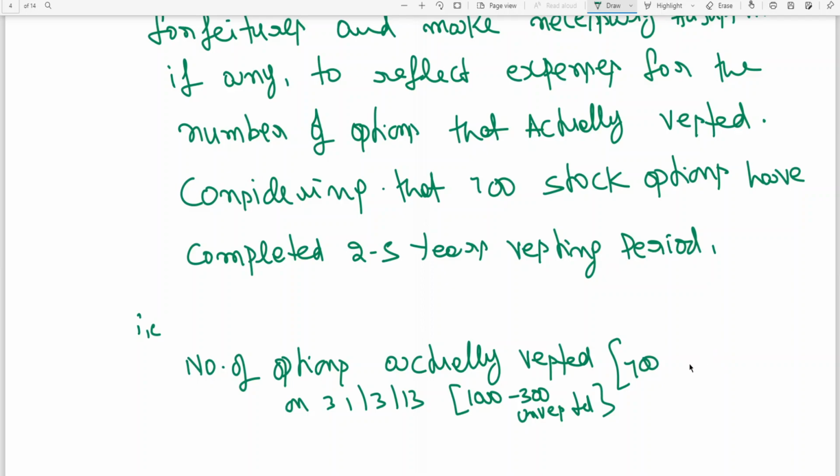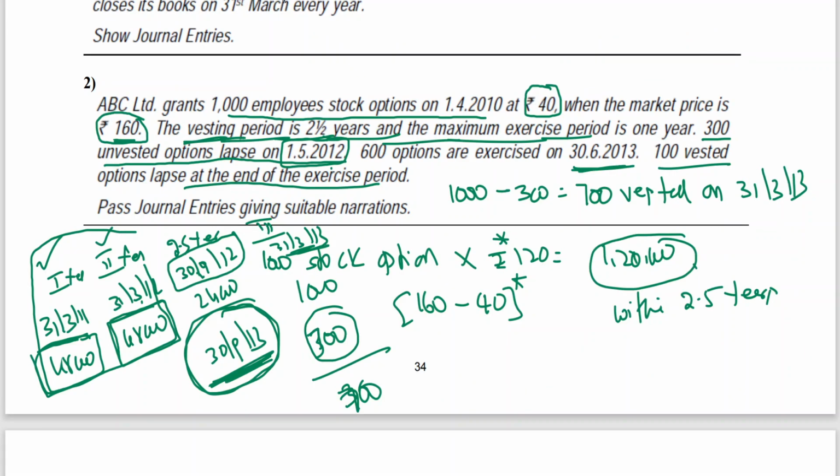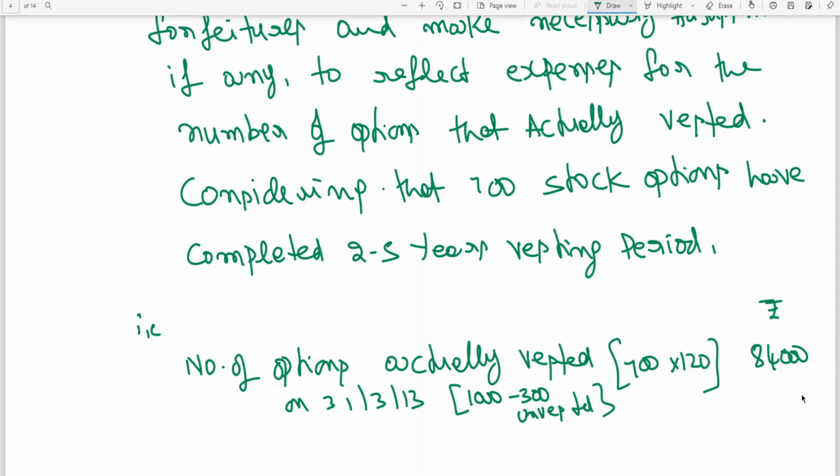700 into 120 rupees, 84,000. So this is 700 into 12, 12 7 is 84, so 84,000. So 84,000 rupees is the value of options actually vested. This 120 rupees is a discount. I've already explained you, discount is 160 minus 40 is equal to 120 rupees. So 84,000. But what happened?